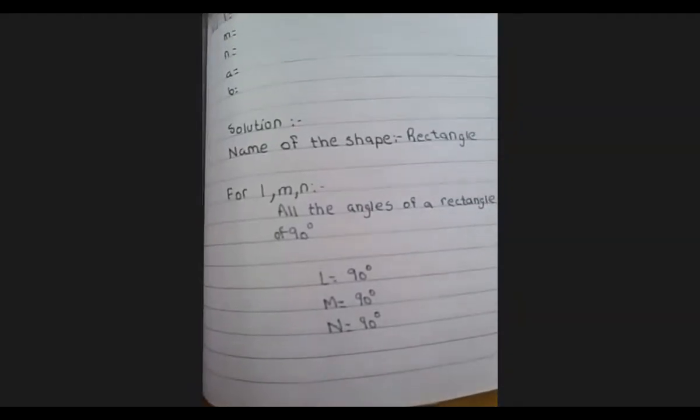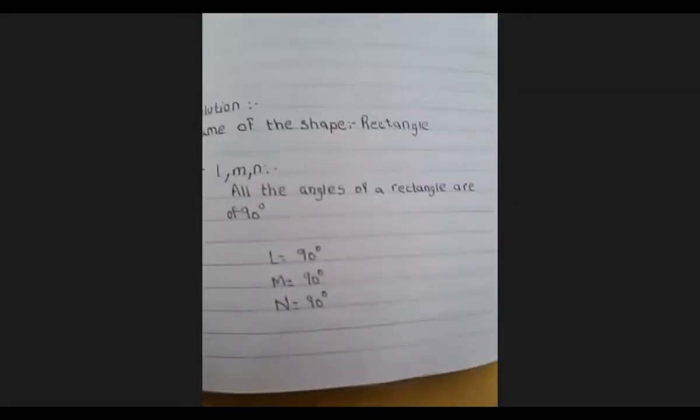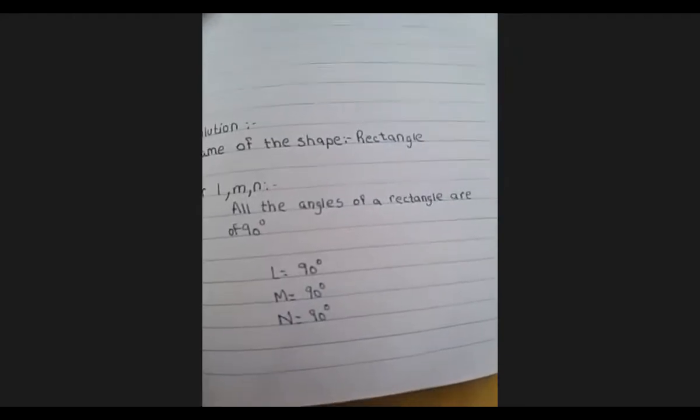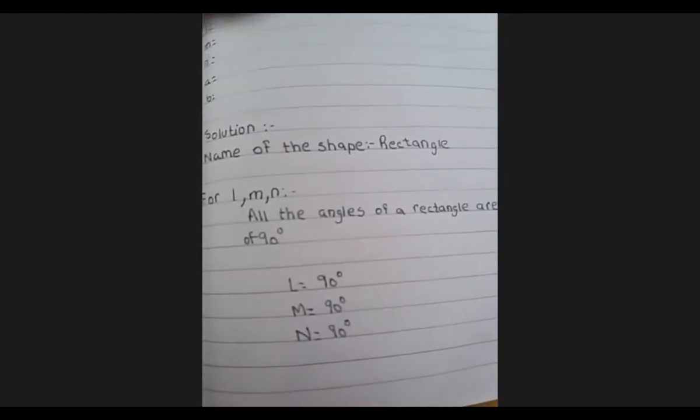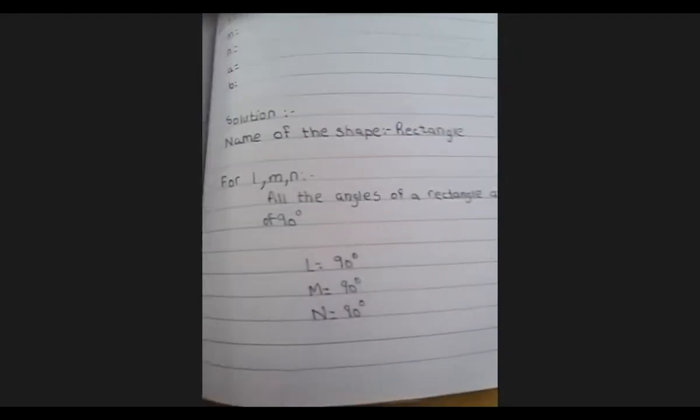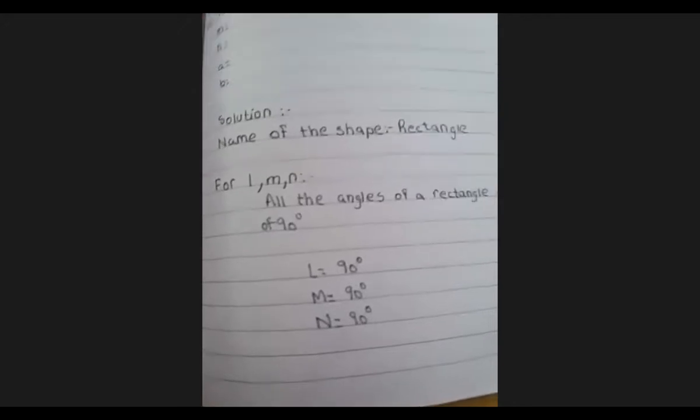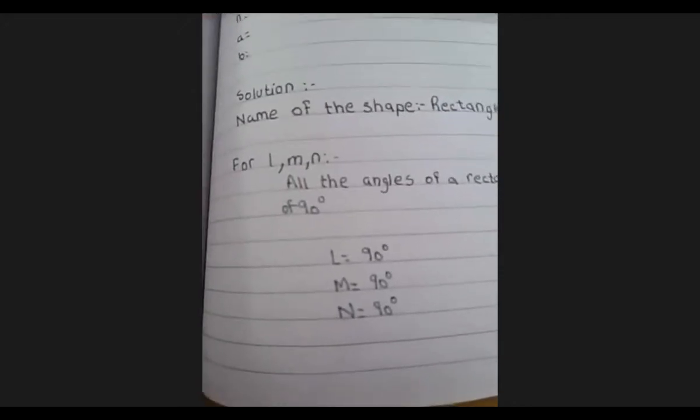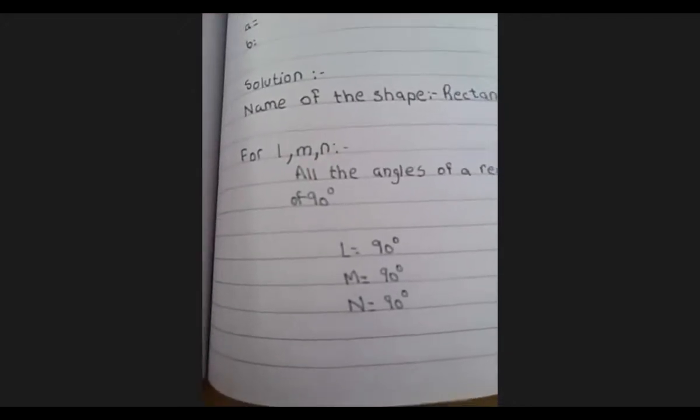This is Abbas Hussein's answer. Name of the shape. Okay, Saad Suhail, please write down this postulate. All the angles of a rectangle are 90-degree or right angle, right? Okay, Abbas, listen to me. This is small n, small m, small n. Write down in small letter L, M, N. Okay, turn your page. Now opposite sides of rectangle are congruent. Very good. Okay, Abbas, make the corrections.